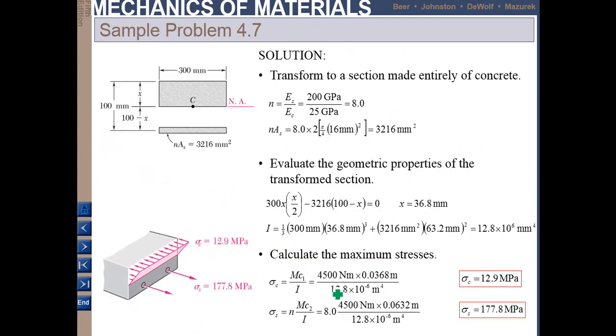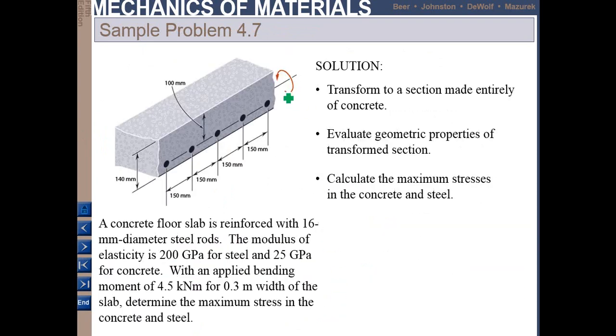Okay, let's have a look at this example. Problem 4.7. A concrete floor slab is reinforced with 16 millimeter diameter steel rod. So this rod is 16 mm diameter. The modulus of elasticity is 200 GPa for steel, and 25 GPa for concrete. So this is concrete, and the modulus is 25 GPa.